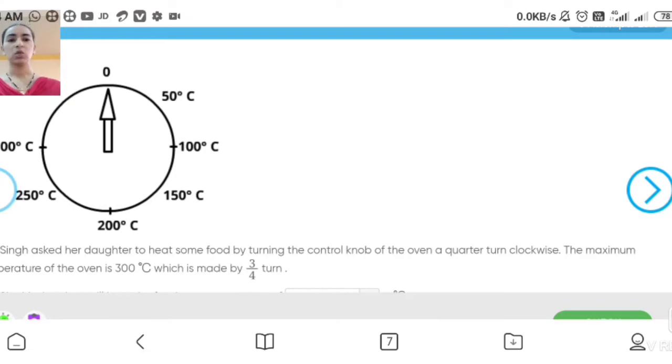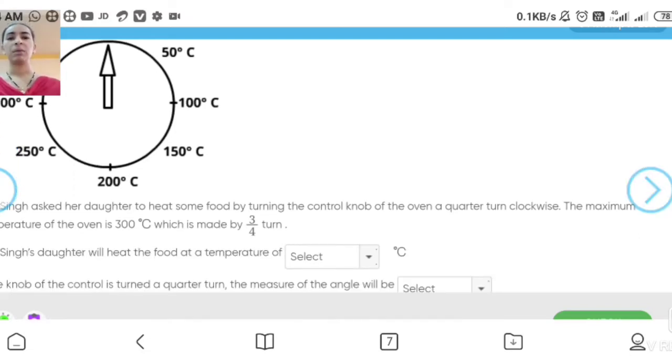Yes. So the question is, Mrs. Singh's daughter will heat the food at a temperature of dash degrees Celsius. At which degree? For 1/4. You can see where the 1/4 is? At 100. So the answer for the first will be 100.